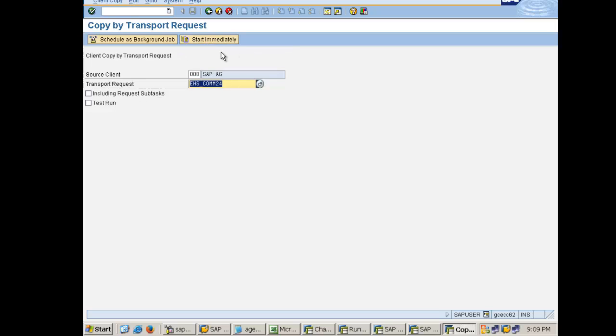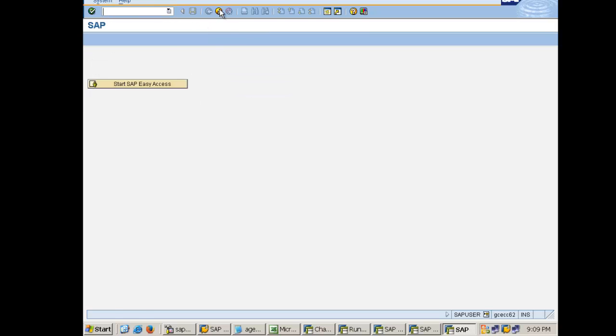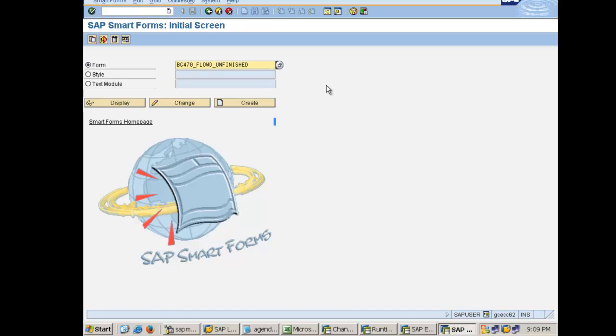That way the changes from SAP script will be copied from the development to the testing client, and that is why we call SAP script client dependent. So it depends on the client. You made some change in 800, it will be in 800 till the time you do a copy client to 810. But in case of smart form, it doesn't matter. Whatever change you make in smart form in 800, it will be available on 810.